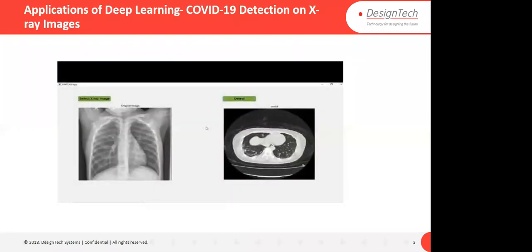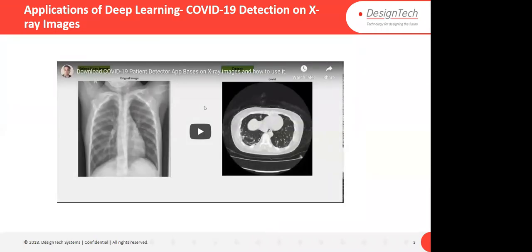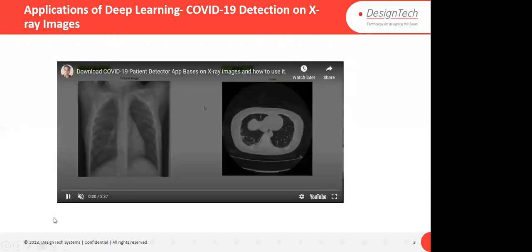Some other applications, like for COVID-19 detection earlier, it was taking 2 days for the testing, right? So if you use X-ray images, then very quickly you will get the result. The complete process using X-ray images requires only 15 minutes. So in this app, let me run this app.